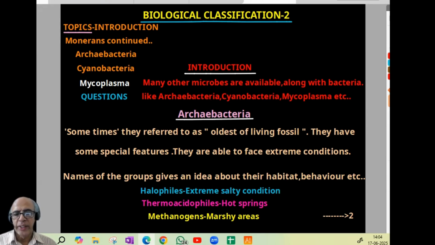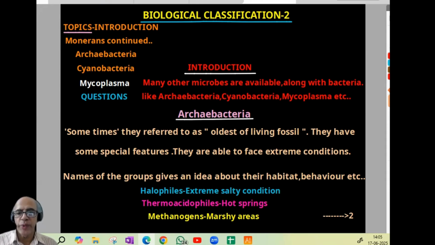We already studied bacteria. So many other microbes are available along with the bacteria, like archaebacteria, cyanobacteria, mycoplasma, all come in our syllabus. So we'll be continuing with the archaebacteria in Biological Classification 2. Archaebacteria, archae itself means very ancient. So archaebacteria, very ancient bacteria in that sense. Sometimes in some editions, some books, it is written as oldest of living fossil. That is archaebacteria, oldest of living fossil.